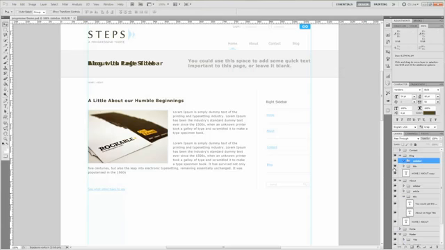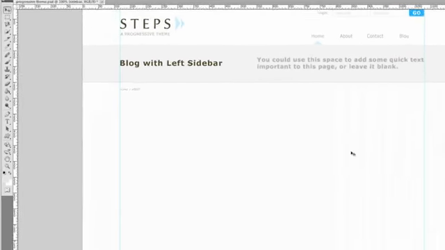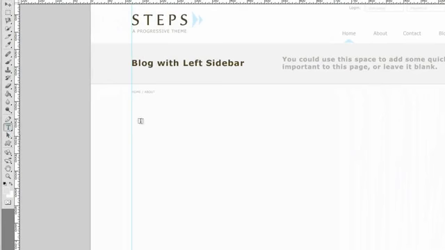Okay, so let's take out that again. Alright, and we have sidebar. So let's go ahead and grab our type tool and write out left sidebar archives. We're going to put our archives here on the left hand side.